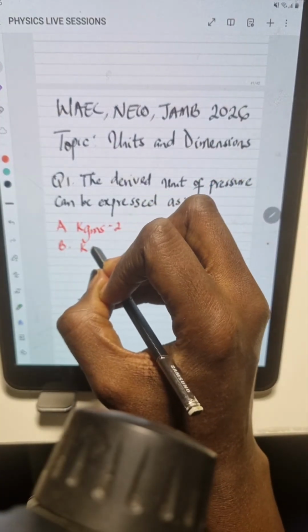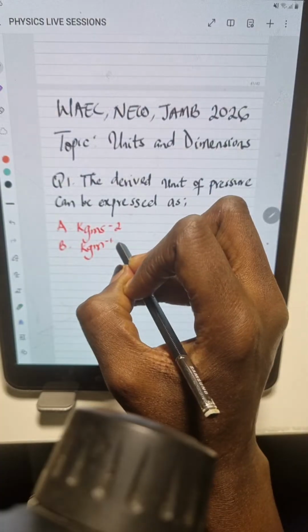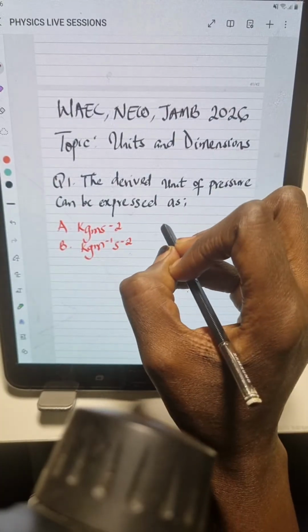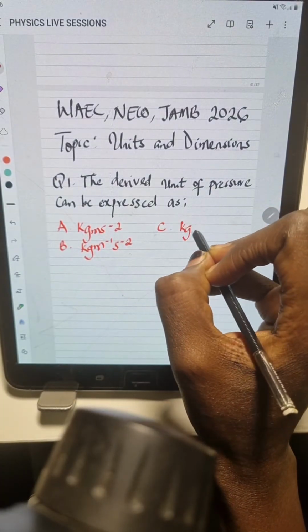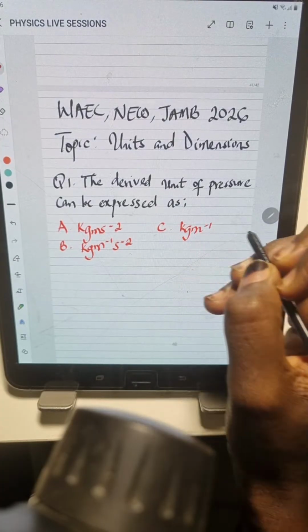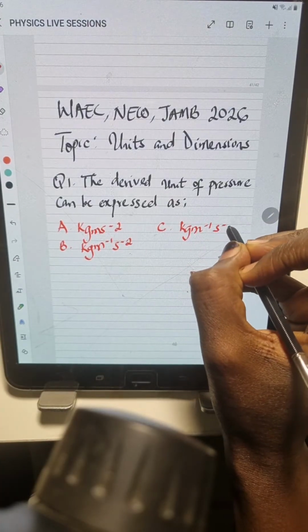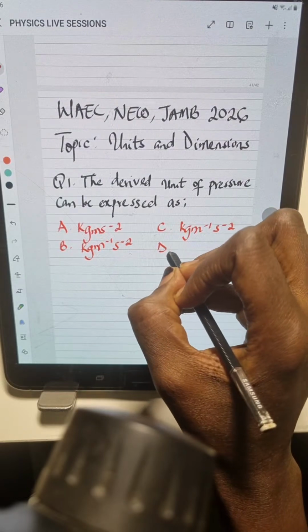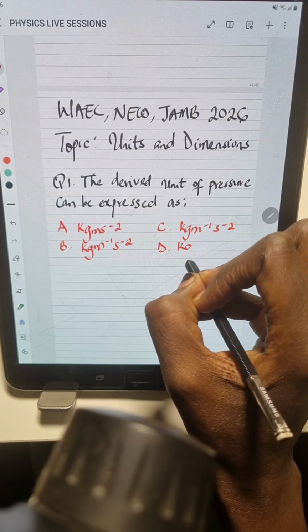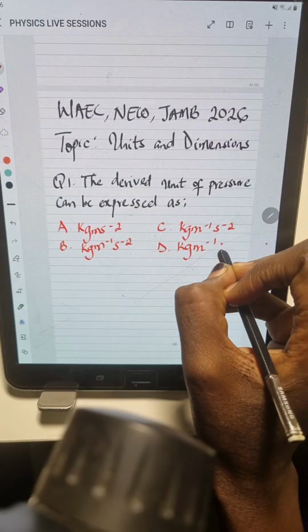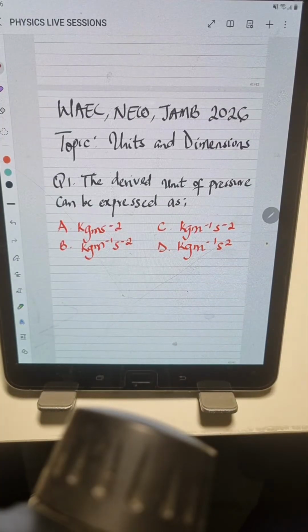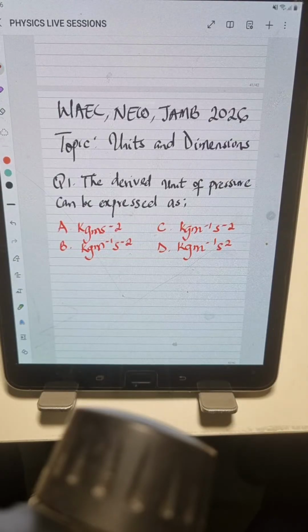Option B is kilogram per meter per second square. Option C is kilogram per meter per second square. Option D, which is the last option here, is kilogram per meter second square. So we have 4 options. We're going to solve this problem now and find out which of the options has the correct answer.